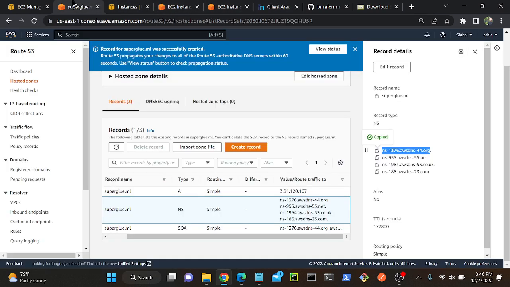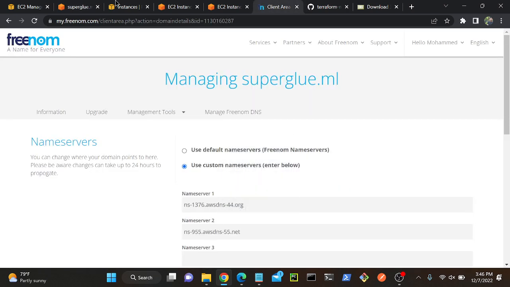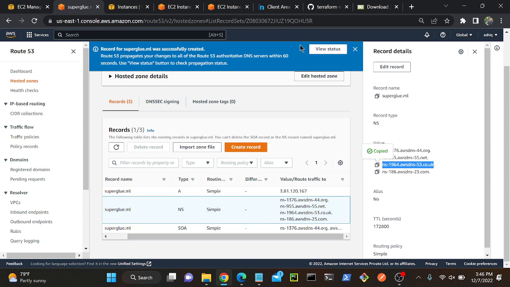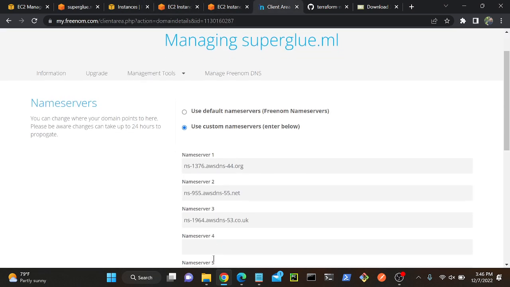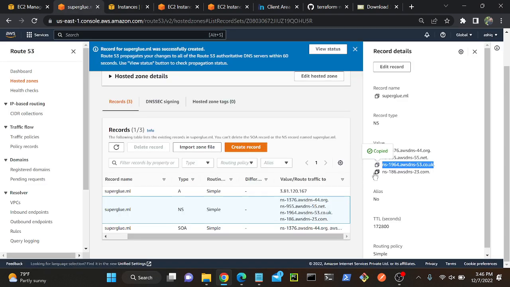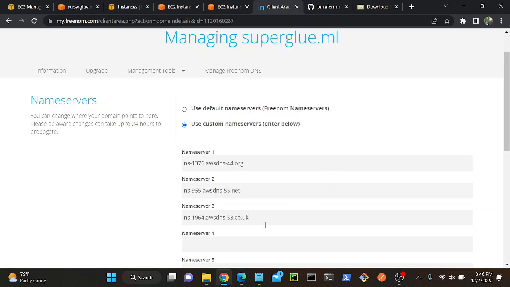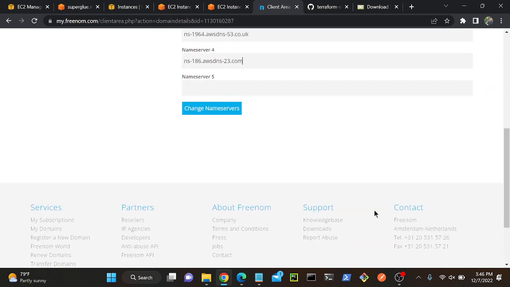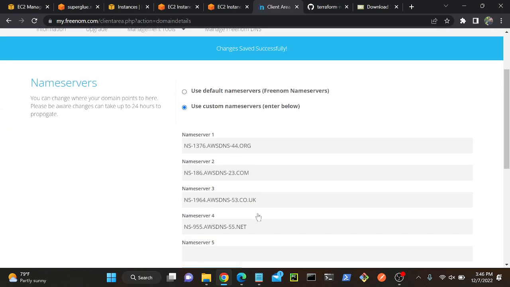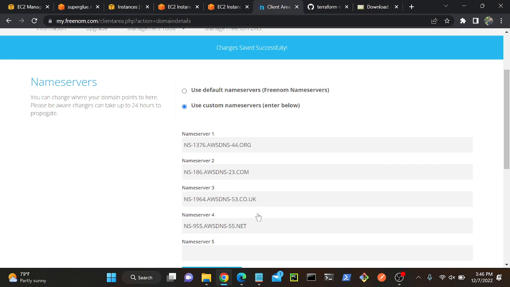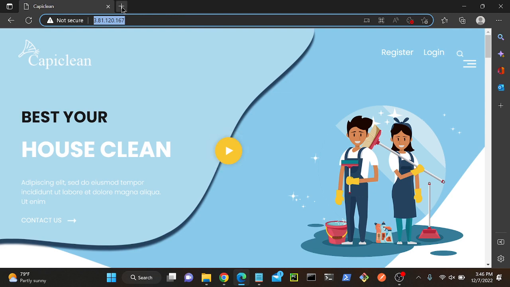Again I'll go to Route53, copy the second name server, then paste over here. Same as we have to copy the third and fourth. So last one. Now I will save this, change name servers. Okay, successfully I saved my name server information, right? Now I'll go to my server. I will try again. I'll go to my browser.